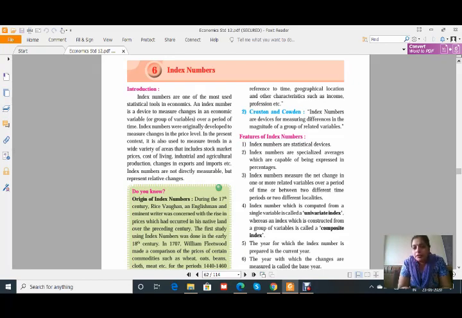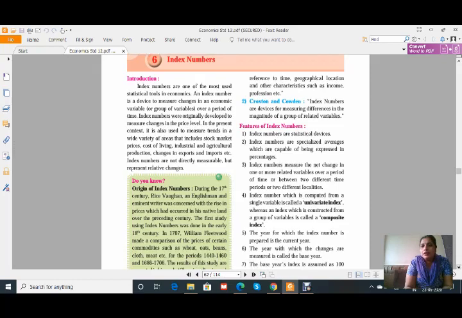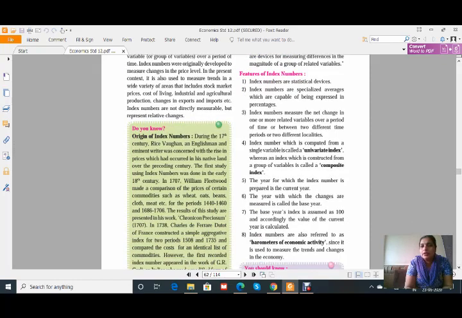Remember this. Index numbers measure the net change in one or more related variables over a period of time, or between two different time periods or two different localities. As the definition says, it is related to a particular time and geographical area. The third feature says that it is for related variables over a period of time or between two different time periods. Just like in the previous year, what was the index number? Before that, what was the index number, so that we can compare the time periods.